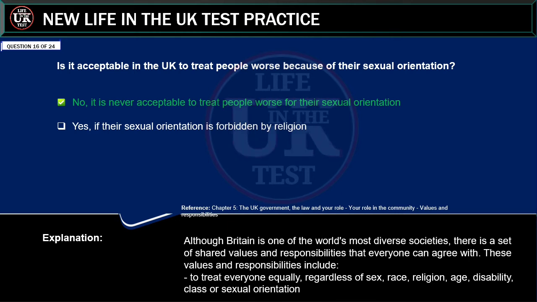Explanation: although Britain is one of the world's most diverse societies, there is a set of shared values and responsibilities that everyone can agree with. These values and responsibilities include to treat everyone equally, regardless of sex, race, religion, age, disability, class or sexual orientation.